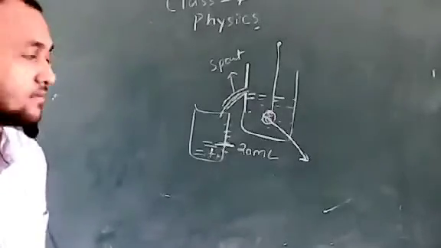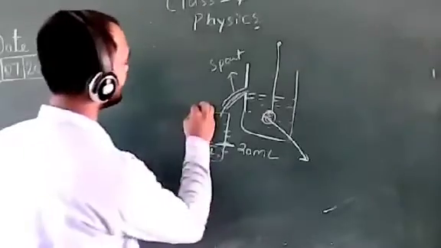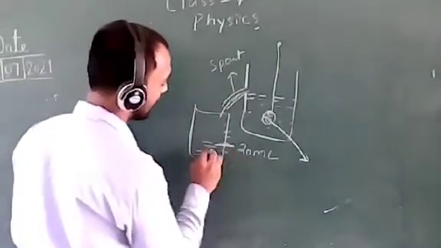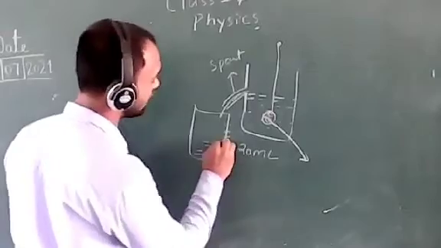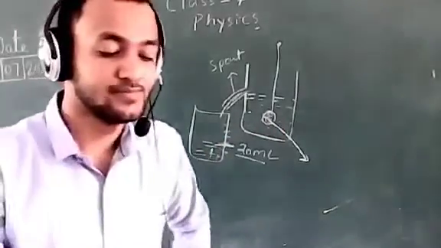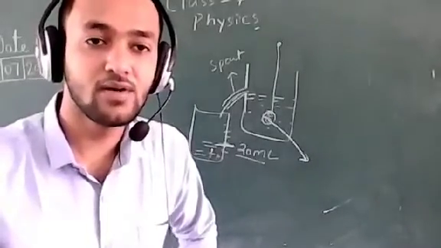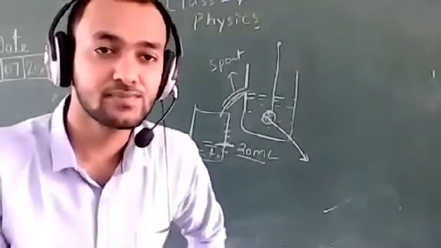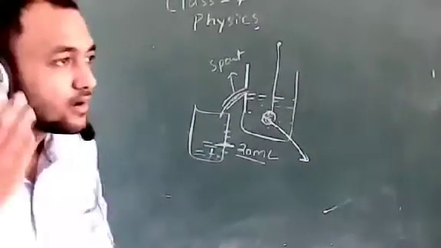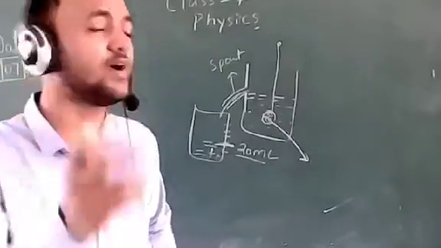Sir, what is the capacity of that bowl? The capacity of this measuring cylinder is up to 100 ml. I have asked, if the liquid level rises from 0 to 20 ml, what is the volume of this irregular solid? No, sir, I don't know, sir. Anyone? Yes, Ayush. Sir, 20 centimeter. 20 centimeter what? Sir, 20 centimeter cube. Very good.